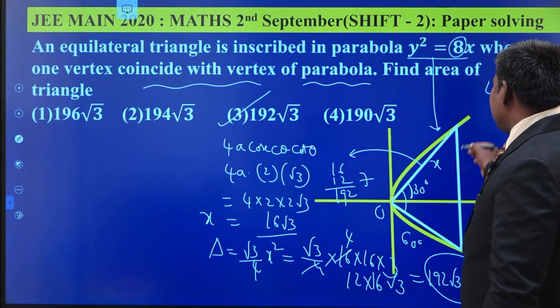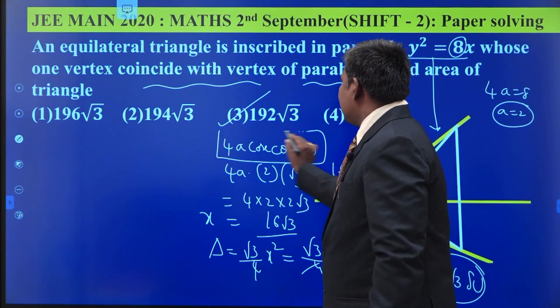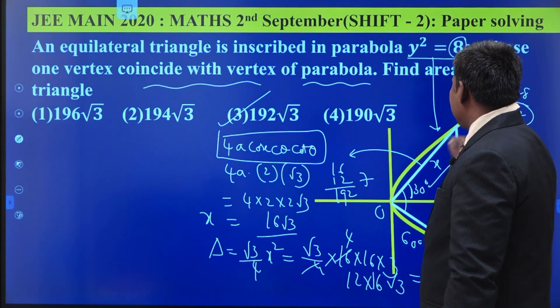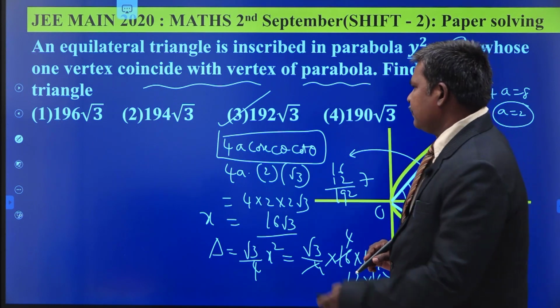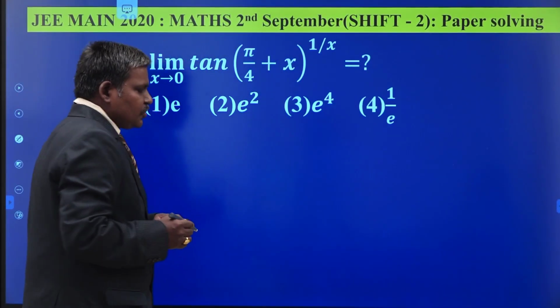So we first find the length of the side by using the formula 4a cosecant theta cot theta. Here theta is equal to 30 degrees, that is the angle made by the line with the positive direction of the x-axis. This is also very simple.